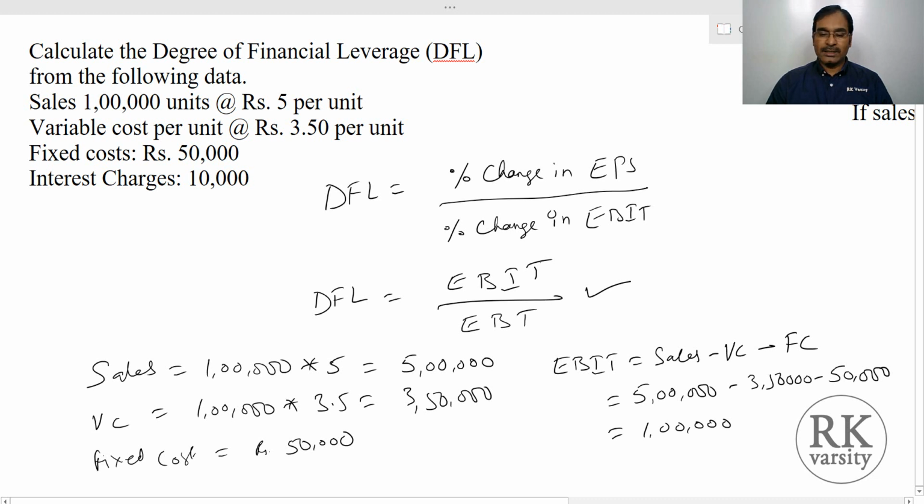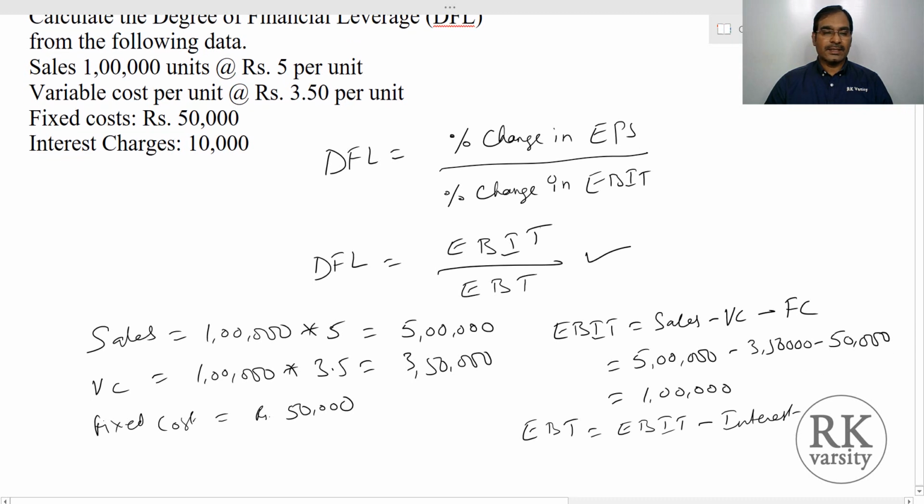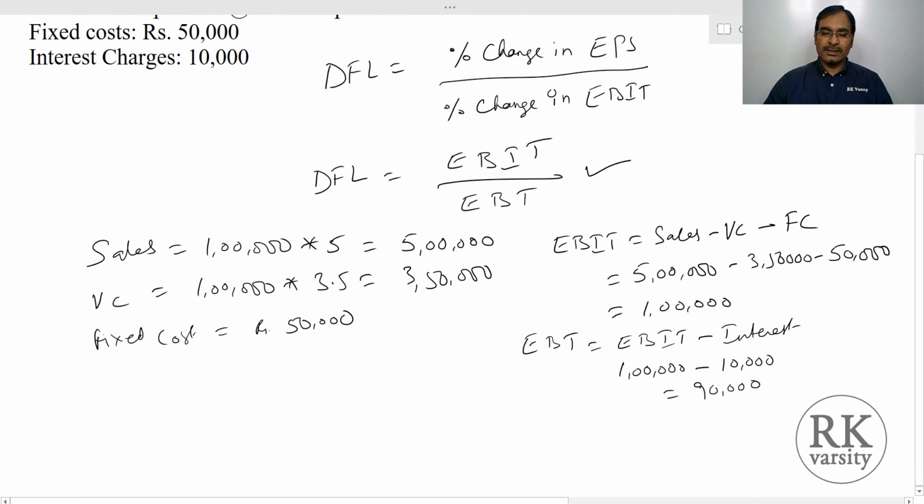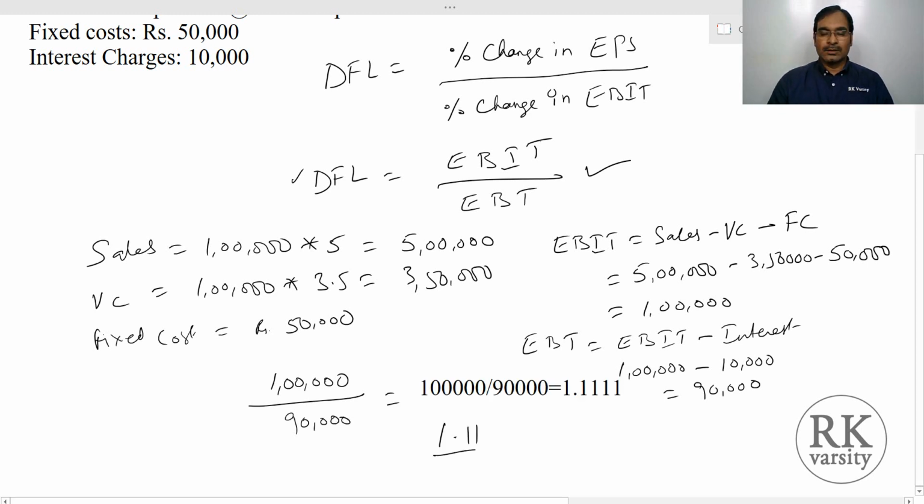And then your EBT, that is earnings before tax, equals EBIT minus interest. So your interest charge is 10,000 and your EBIT is 1 lakh. So 1 lakh minus 10,000 equals 90,000, which is the EBT. Now we'll substitute this in our second equation. EBIT is 1 lakh, EBT is 90,000, so this equals 1.11. So 1.11 is your degree of financial leverage.